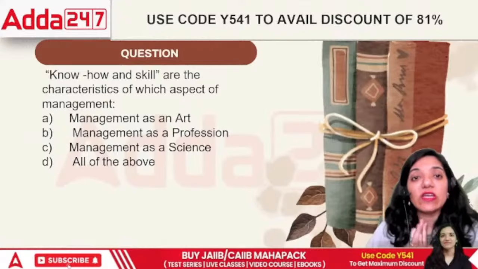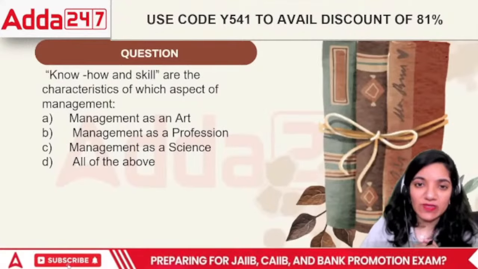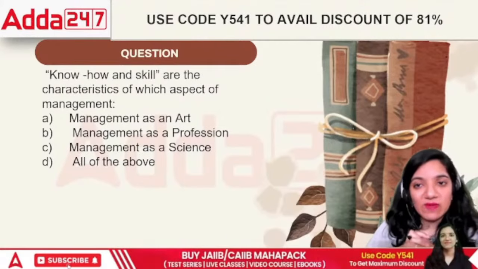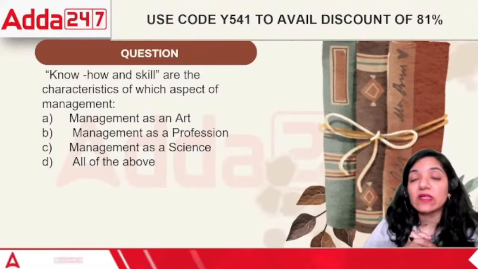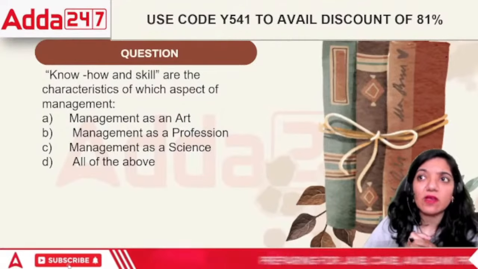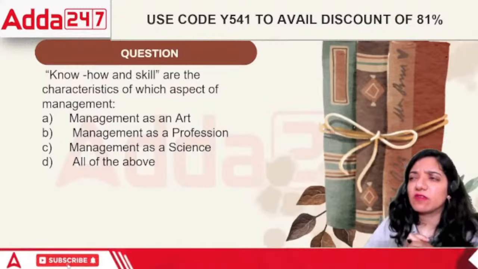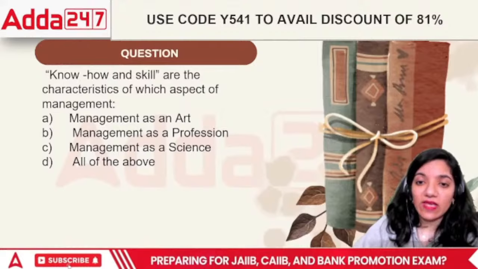Acha, the next question is know-how and skill are characteristics of which aspect of management? It is management as an art, management as a profession, management as a science, or all of the above. See, a skill is basically knowing that particular thing.